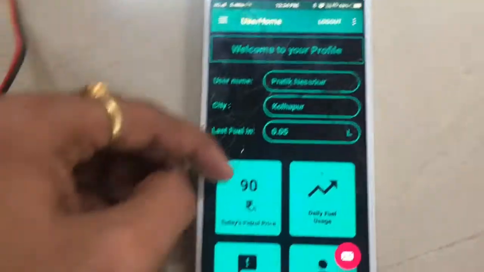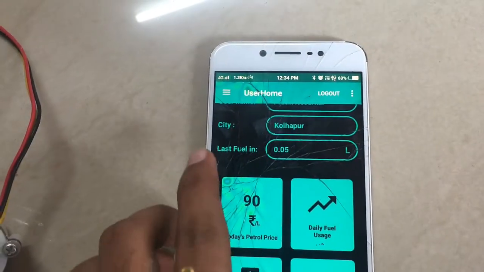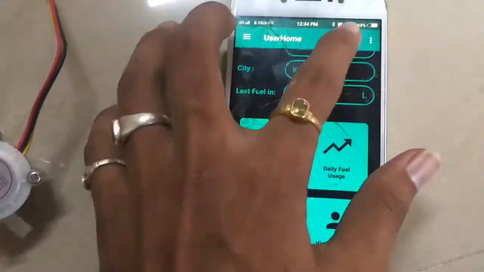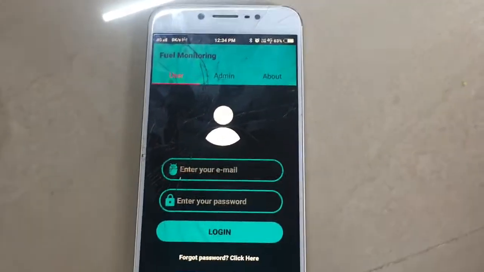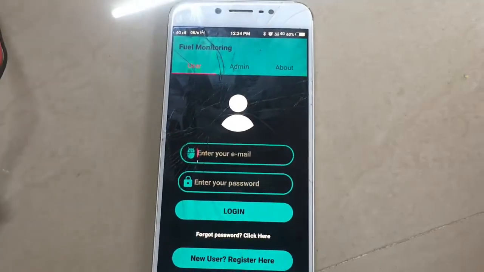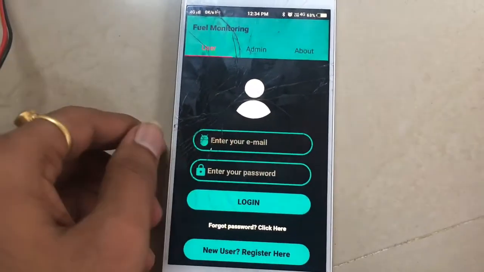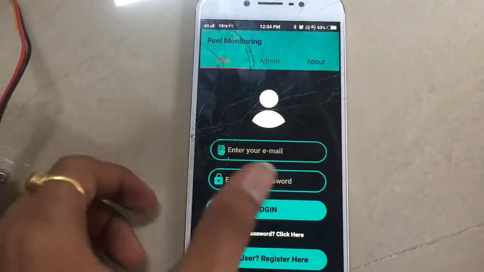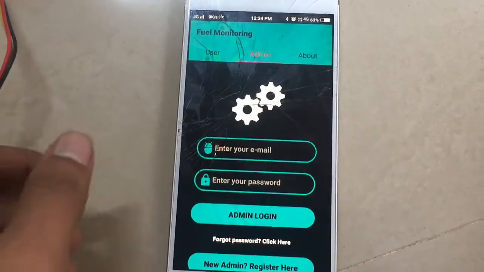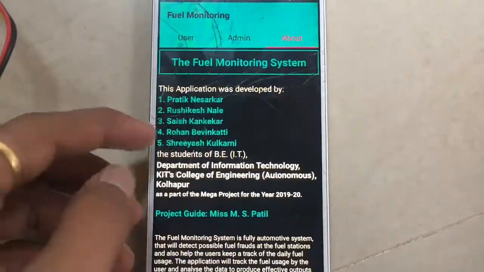So this is my landing page for the user. What I will do is I'll just quickly log out of here, just to show you the whole application. So this is my actual landing page, where you will be brought to when you install the application. Okay, so after that, there are 3 tabs here. First one is for the user, second one is for, of course, the admin, which is me, and the third one is for about us.